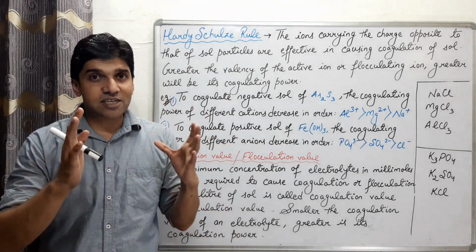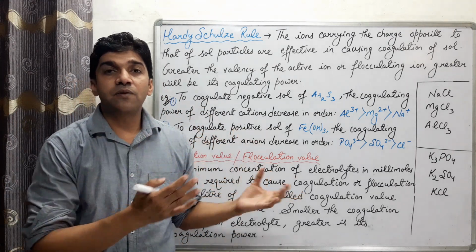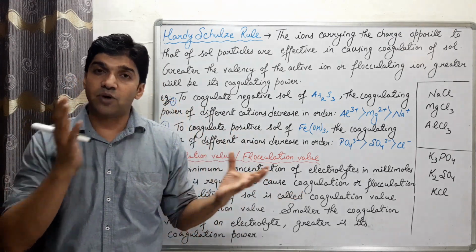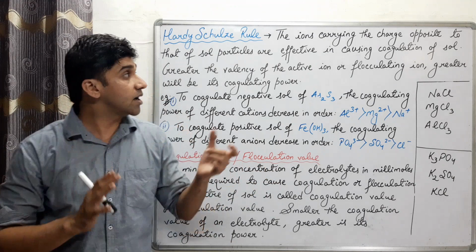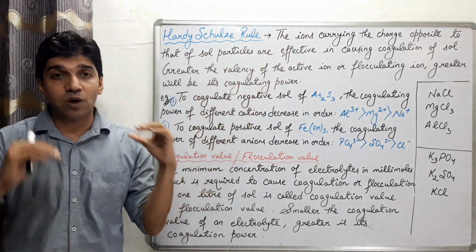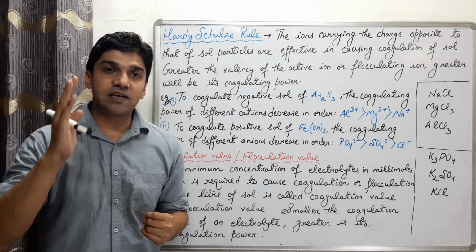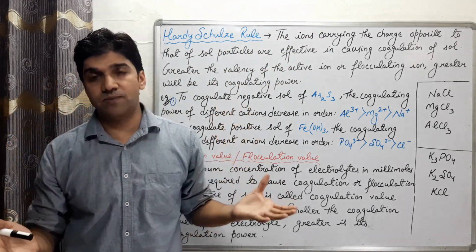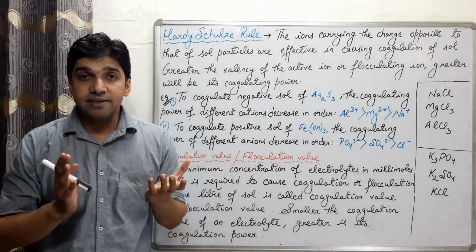For a positively charged sol, we require negative ion. For a negatively charged sol, we require positive ion. So first of all, the ions carrying the charge opposite to that of the sol particles are effective in causing coagulation of the sol. और क्या कहता है ये?